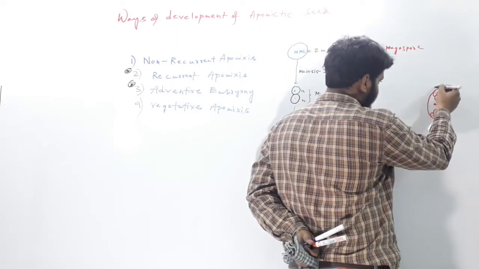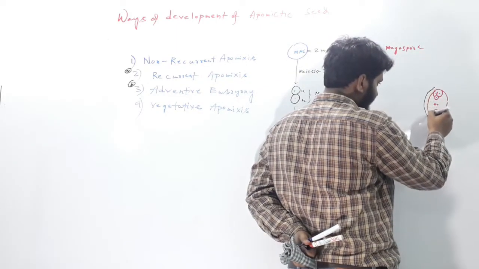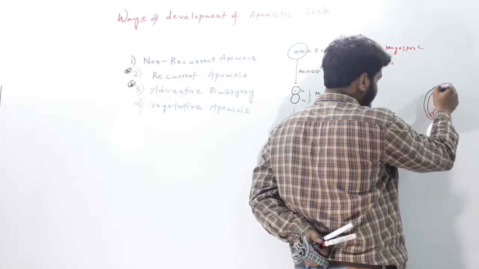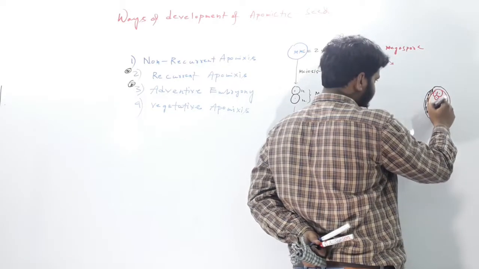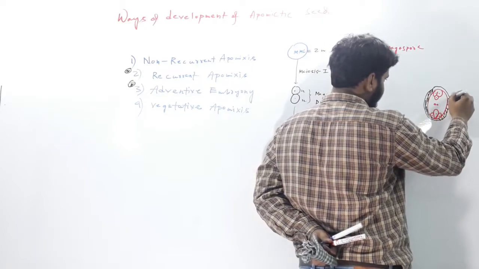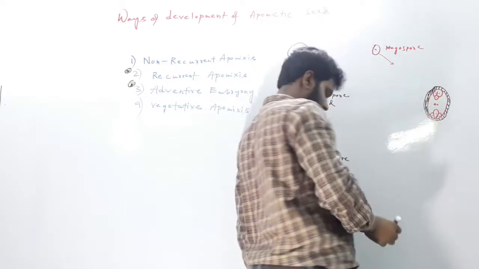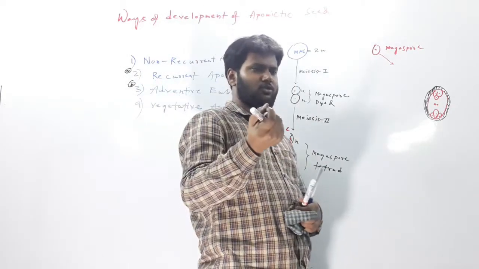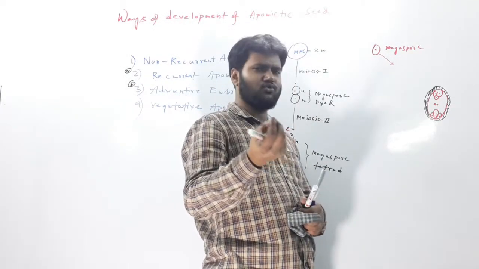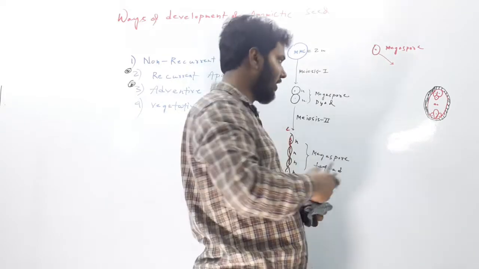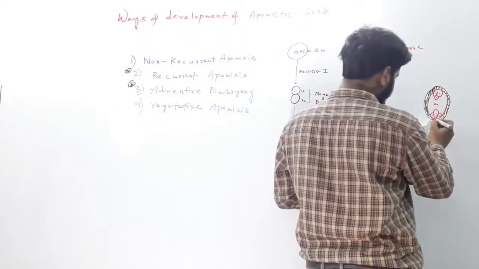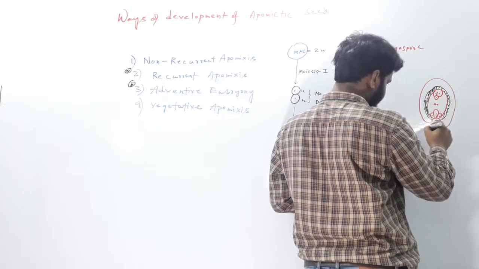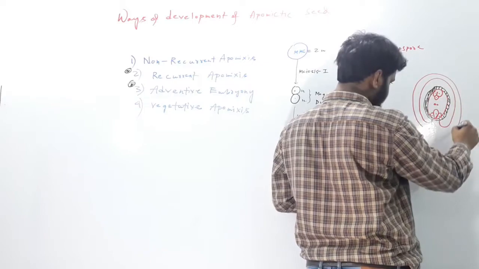And around this embryo sac there will be the nucellus layer, which is actually one type of nutritive layer. And covering this nucellus, there will be 1, 2 or 3 integument layers. So we are writing down 2 integument layers. This is one integument, the inner integument. This is the outer integument.